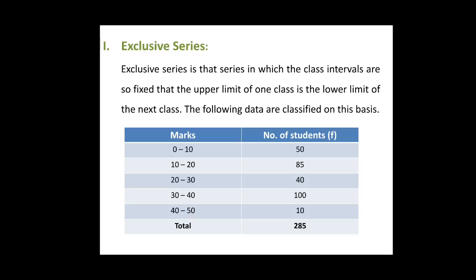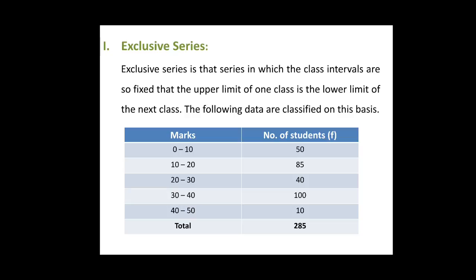Now coming to the types of frequency distribution, the first important type of frequency distribution is exclusive series. Students, exclusive series is that series in which the class intervals are so fixed that the upper limit of one class is the lower limit of the next class.